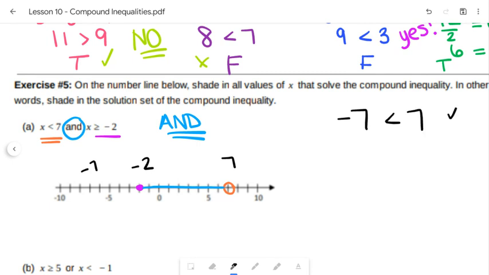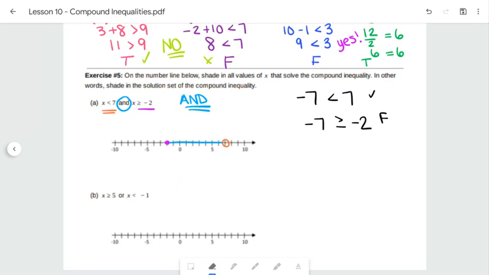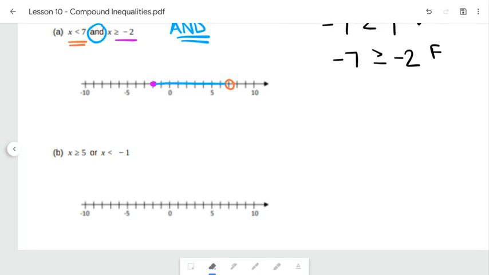But if I plugged in -7 greater than or equal to -2, that's not true, right? That's false. So as soon as you have one false thing, it doesn't satisfy both. So that's why we don't draw our pictures on forever. We only can draw them so it satisfies both equations, or both inequalities. Okay. So now I'm going to follow this up one more time.